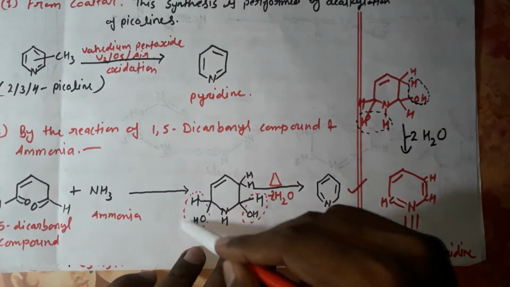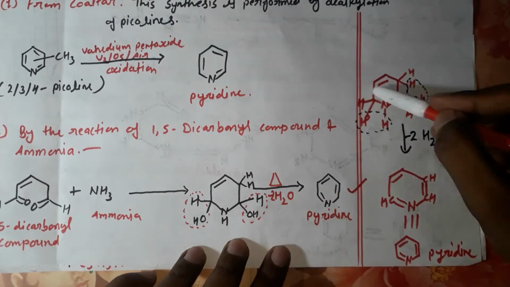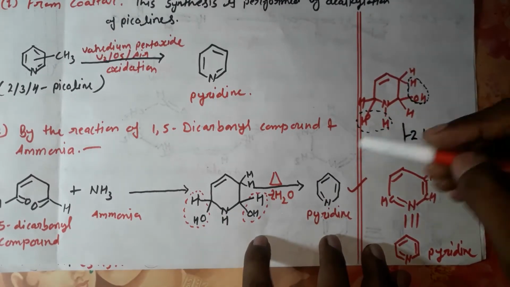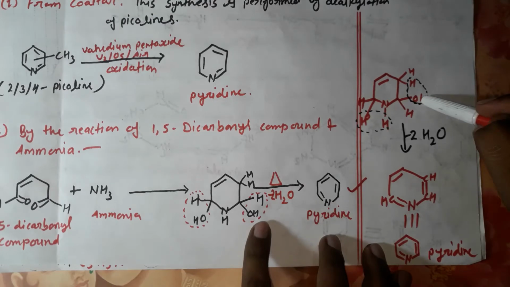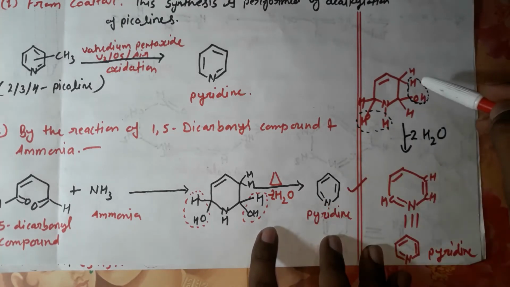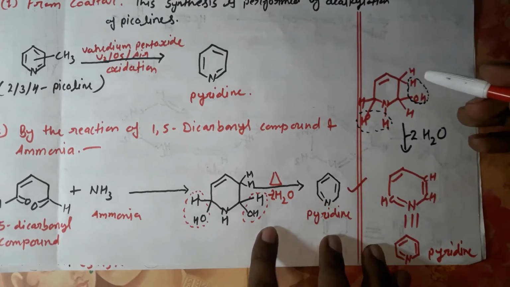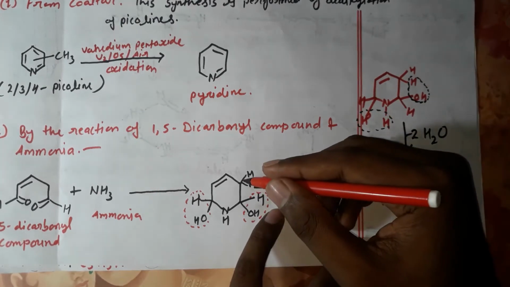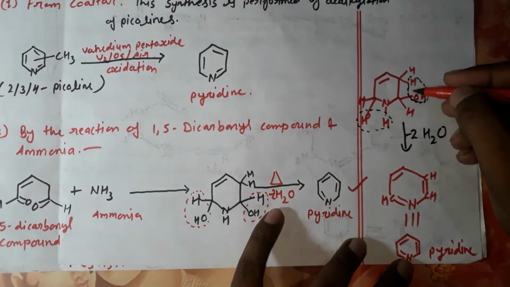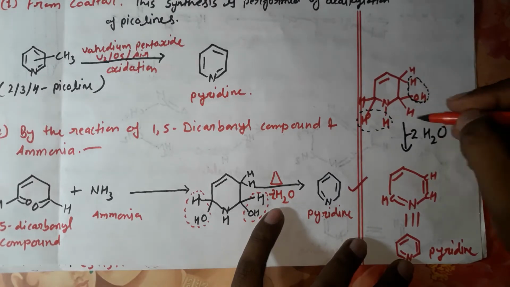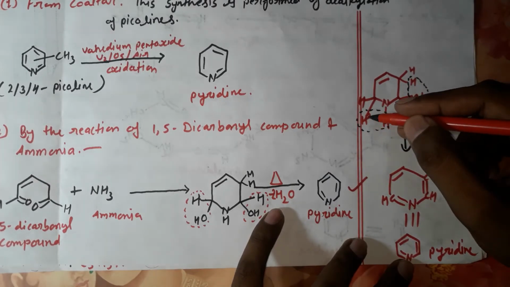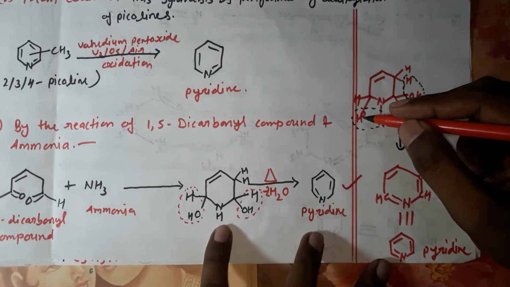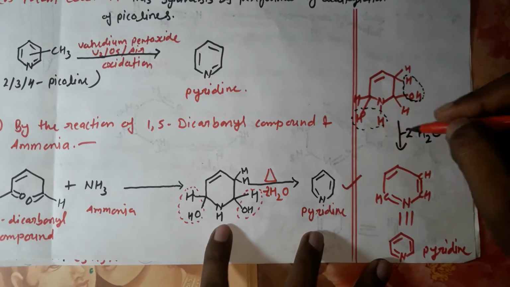This is the formed compound. Here we write this oxygen above and hydrogen below, and when it releases water molecules, it will react with this hydrogen. Here there are two hydrogens. This hydrogen will be released in the form of water, and here also one hydrogen of nitrogen and one hydroxyl group will form water molecules.